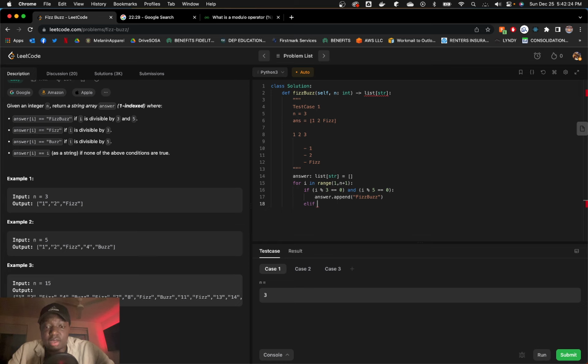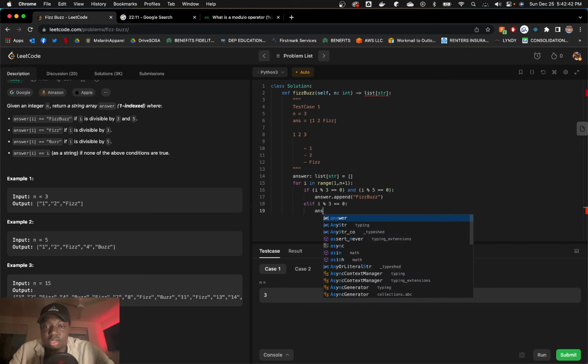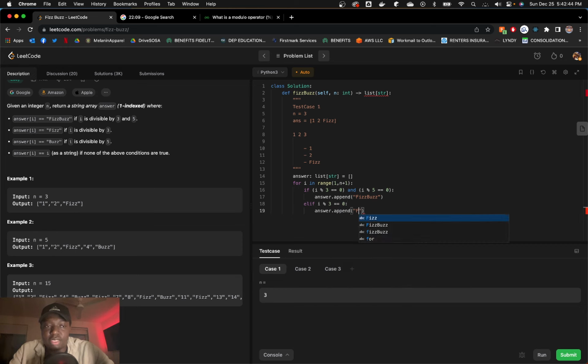Elif, first check 5, or first check 3. If I mod 3 equals 0, then answer dot append fizz. Then the last one, elif I mod 5 equals 0, then answer dot append buzz.